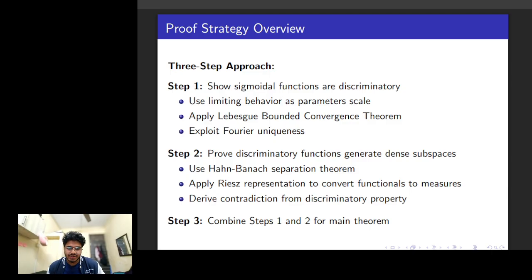The next step would be to prove a very general statement that any continuous discriminatory function can generate a dense subspace. I'll assume that everyone knows some basic linear algebra, so I won't have to define subspace again. But it's a very classical way to prove such an argument, and it uses something called the Hahn-Banach separation theorem, and the Riesz representation, which helps convert functionals to measures, but that's not very relevant, to be honest.